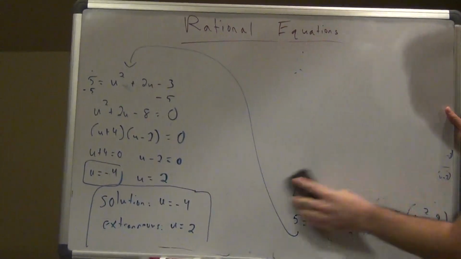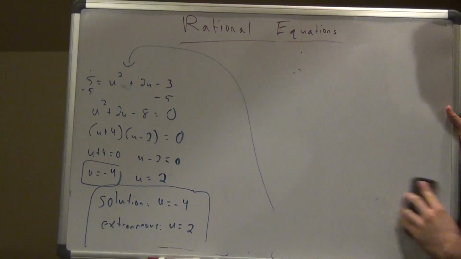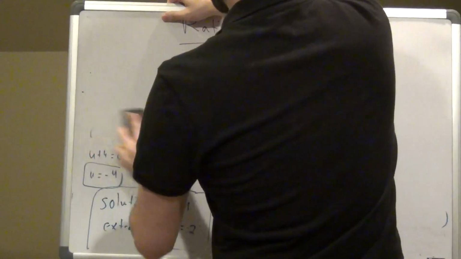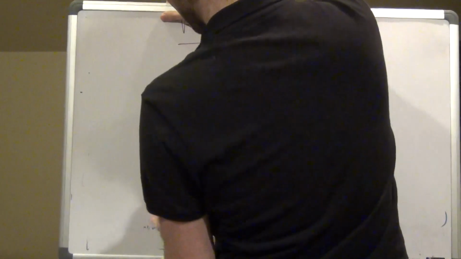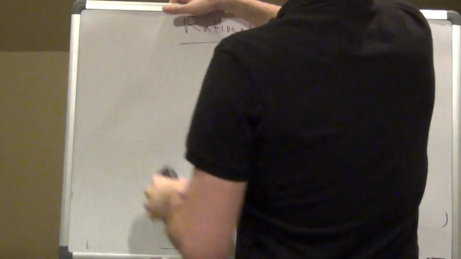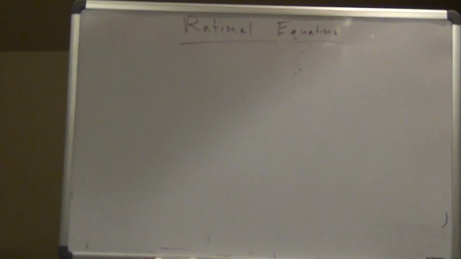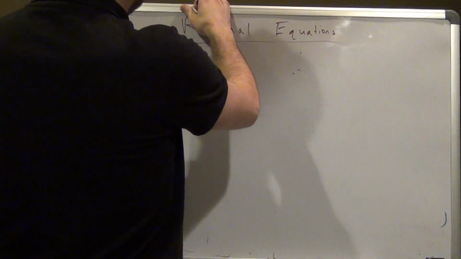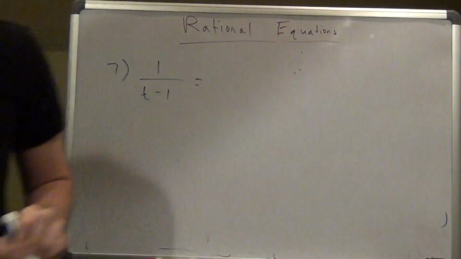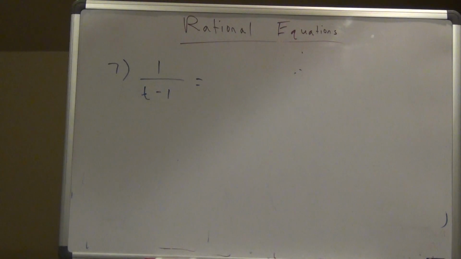So again, this is just applying that skill of making the common denominator and then solving it instead of just simplifying it. Basically, it's like simplifying the rational expressions with addition and subtraction with an equal sign. And then after this you'll have an assignment, then we'll do inequalities. Be all good. Alright, number 7, last one, you're going to have 1 over t minus 1 equals 1 over t plus 2.